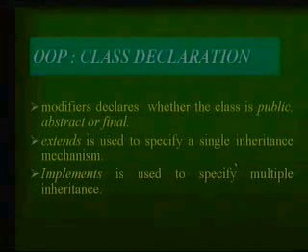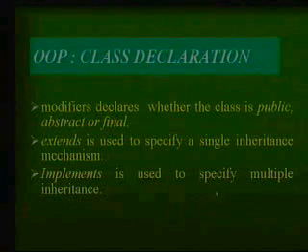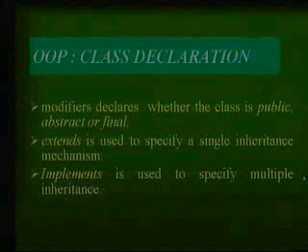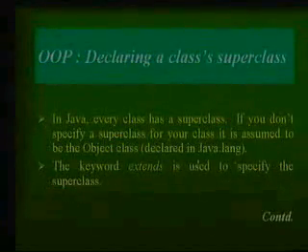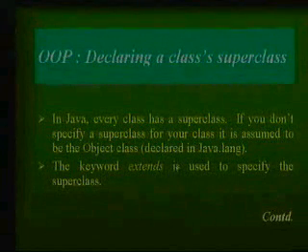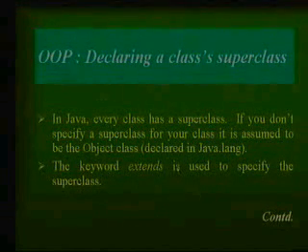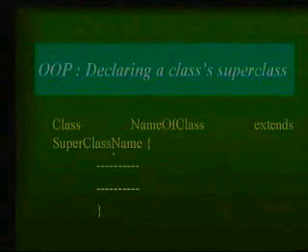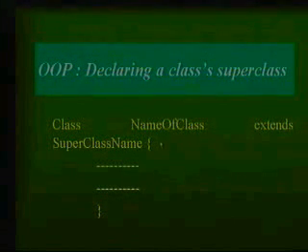The extend is used to specify a single inheritance. Implement is used to specify multiple inheritance. There are many other modifiers, but with the class name you have to use either public or abstract or final, depending upon your need. Again, the word extend says that you use it for inheritance purposes. So once again I can write the class name, the class extends super class name. This way I am trying to inherit certain characteristics from some other class.